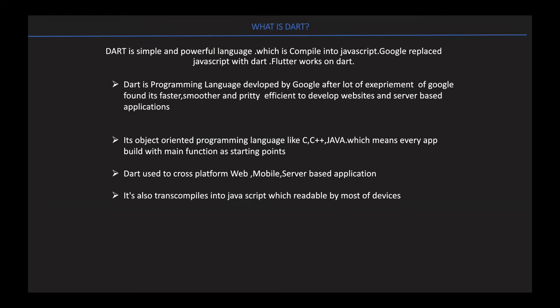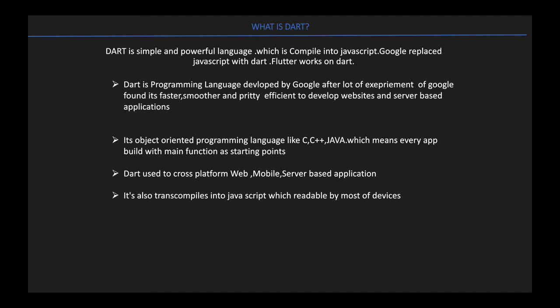Dart is a powerful language which is compiled into JavaScript. Google replaced JavaScript with Dart. Dart is the programming language especially developed by Google. After a lot of experiments, Google found it very fast, smooth and pretty efficient for developing websites and server-based